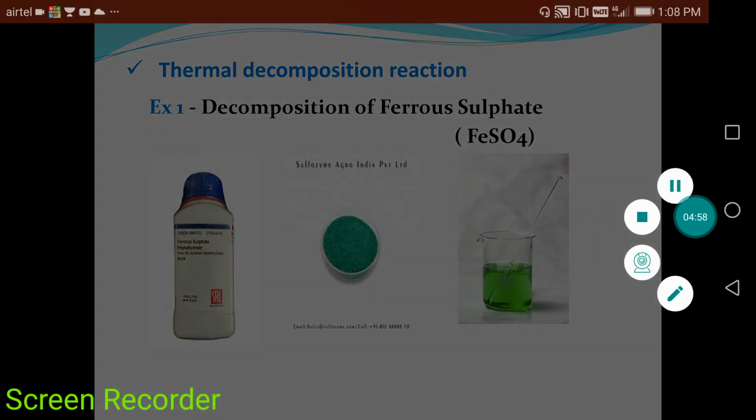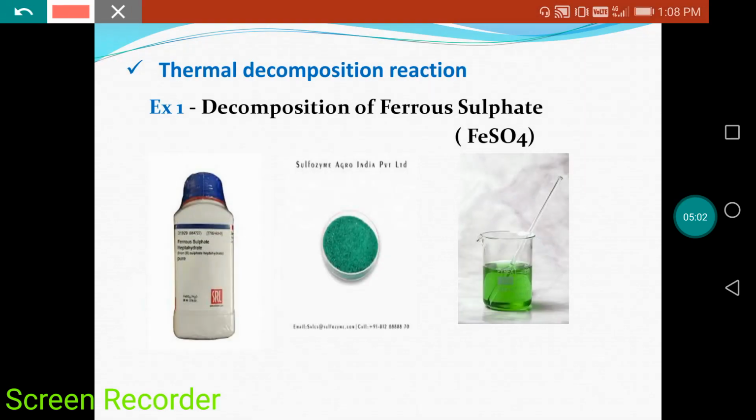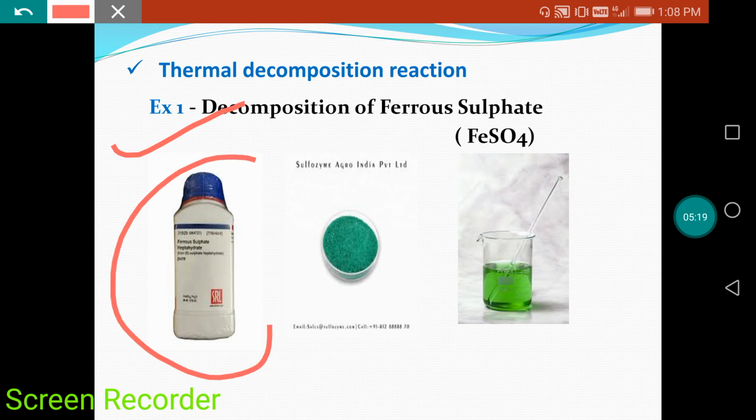Now come to the next slide. When we are talking about thermal decomposition reaction, one example is given: decomposition of ferrous sulfate. First of all, what is important here? Why am I showing so many pictures in this slide? First, you should know how a bottle of ferrous sulfate looks in the chemistry lab.